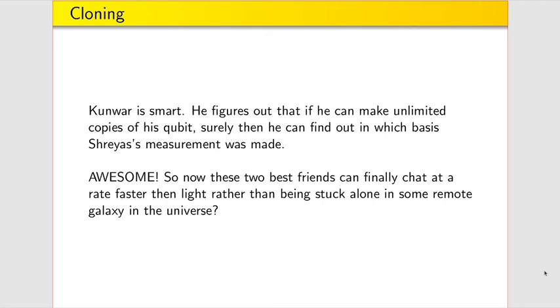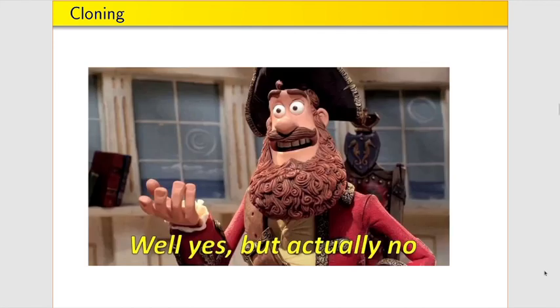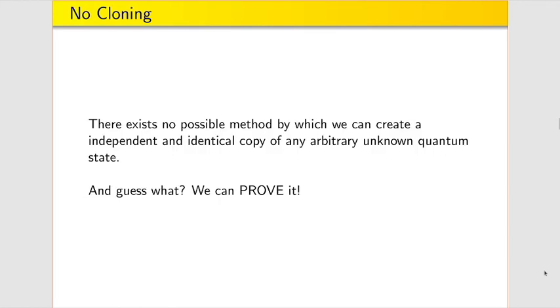However, is this truly possible? Well, no. And more importantly, we can prove it. We can prove that there exists no possible method by which we can create an independent as well as identical copy of any arbitrary quantum system, and that is what we call the no cloning theorem.